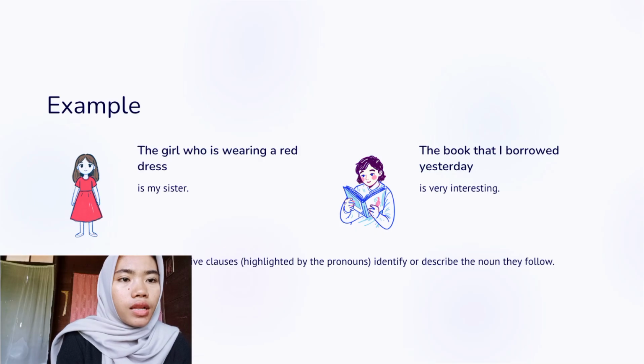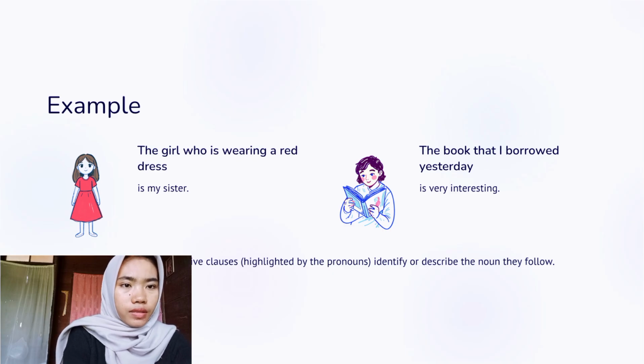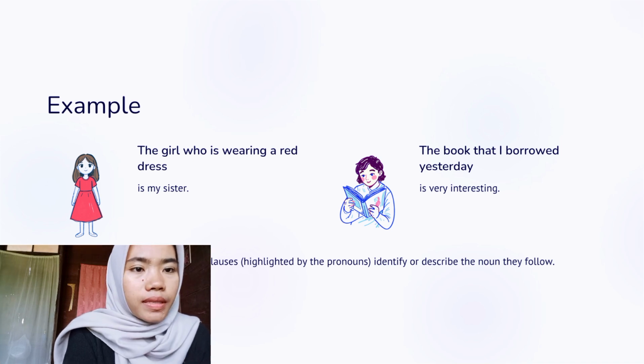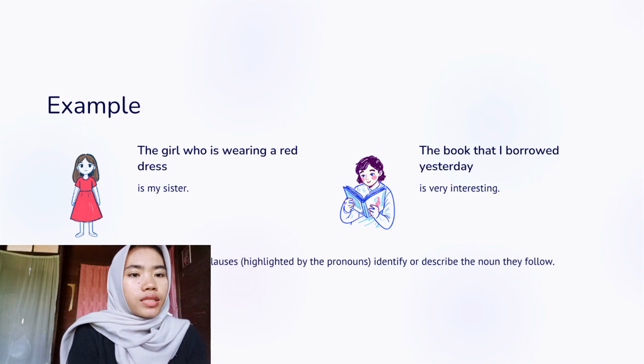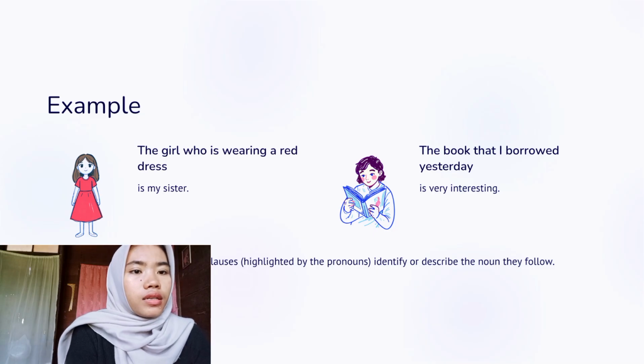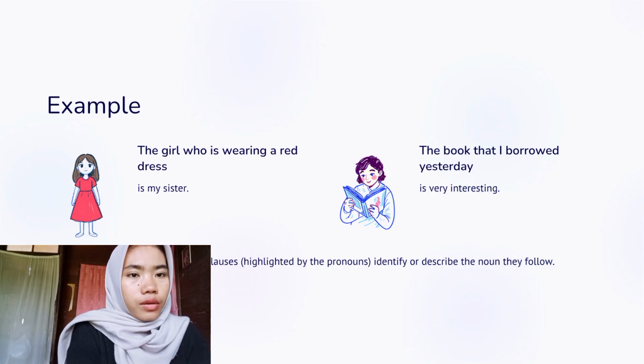For example, the girl is my sister. She is wearing a red dress. We can combine them into: the girl who is wearing a red dress is my sister. In this sentence, who is wearing a red dress is the relative clause.